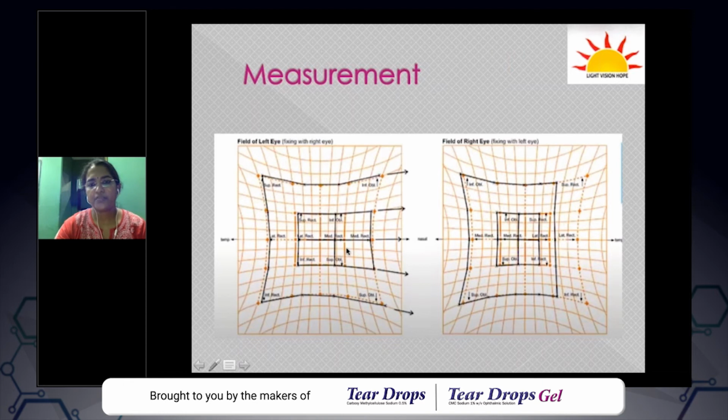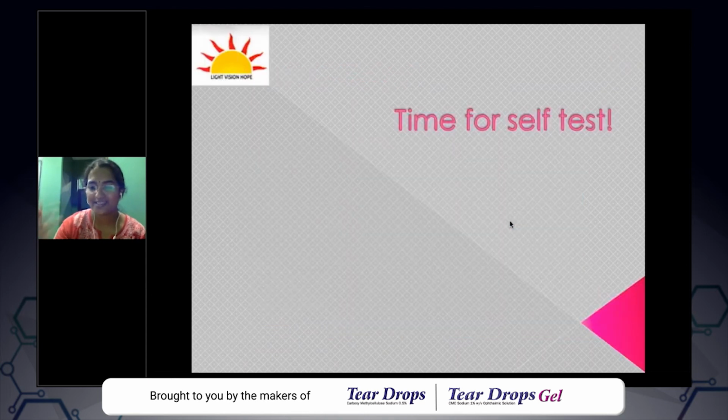When the patient is fixing with the right eye, again the secondary deviation is manifest. So you always know that secondary deviation is a deviation measured when fixing with the palsied eye. So here it tells you exactly this. Secondary deviation is more than the primary deviation. So there are a lot of things which this chart is hiding. Only you should have eyes and then knowledge to understand this.